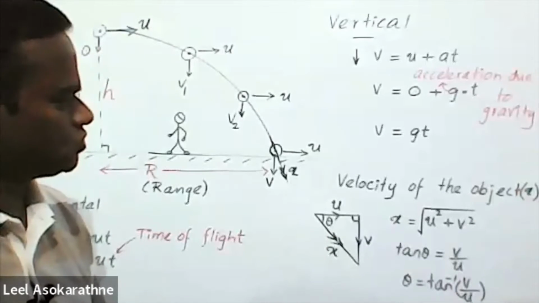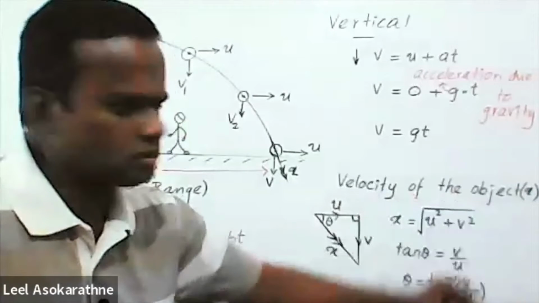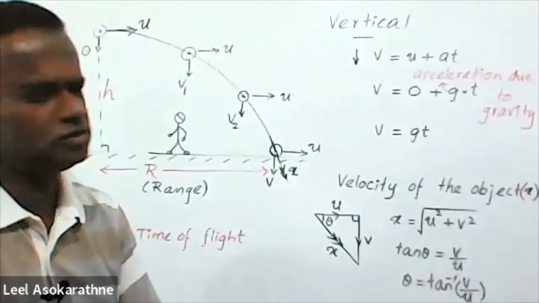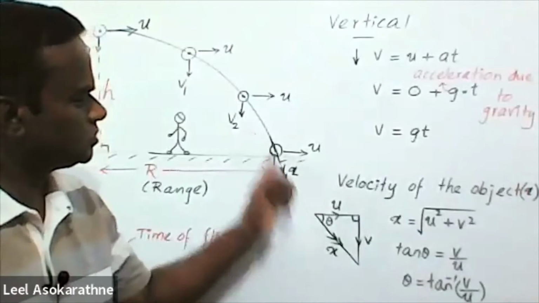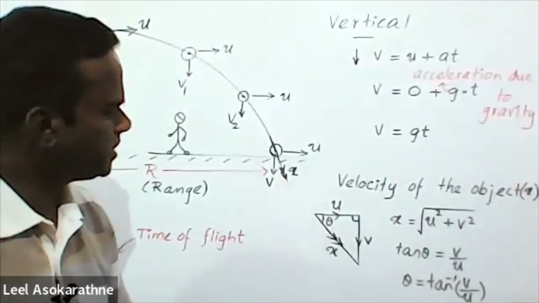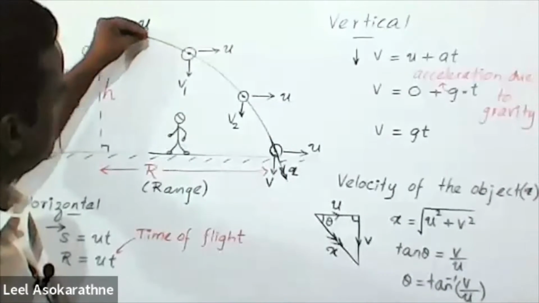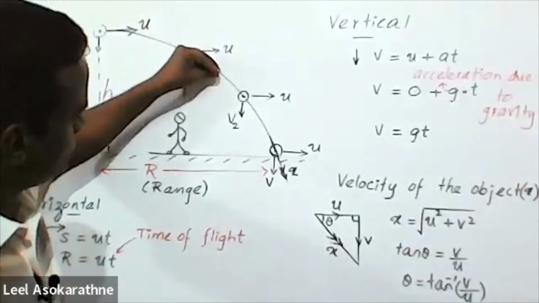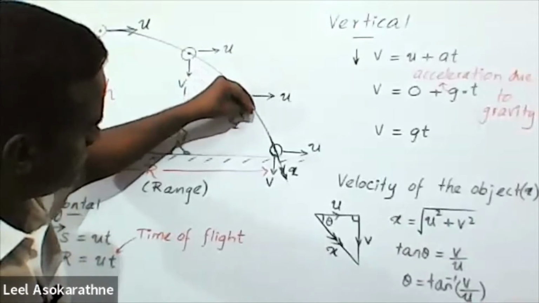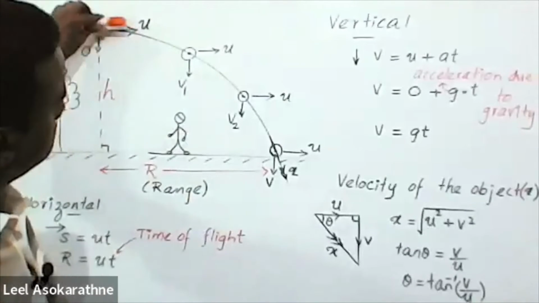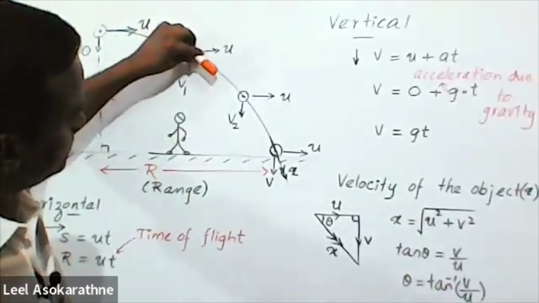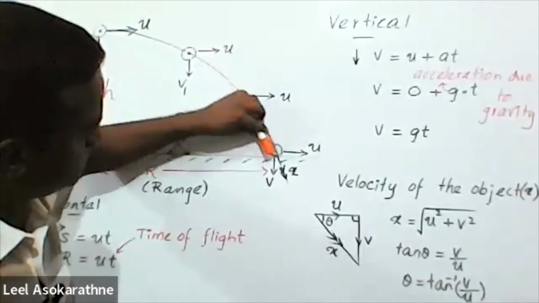If someone asks what should be the velocity of the object when it strikes the ground, actually it means, you can here clearly see, it is moving in this type of curved path.